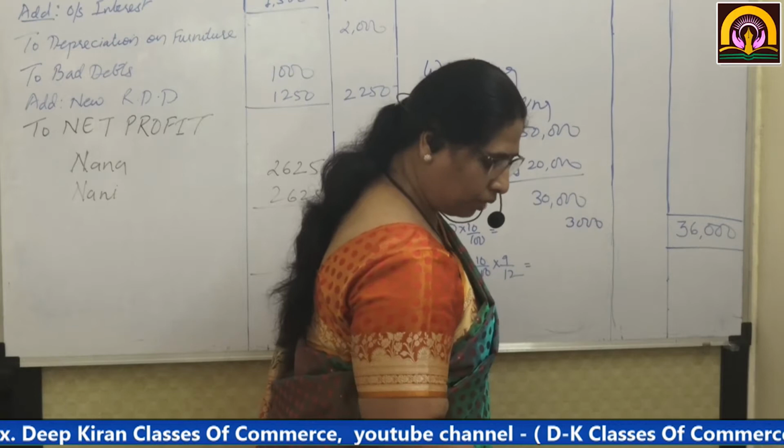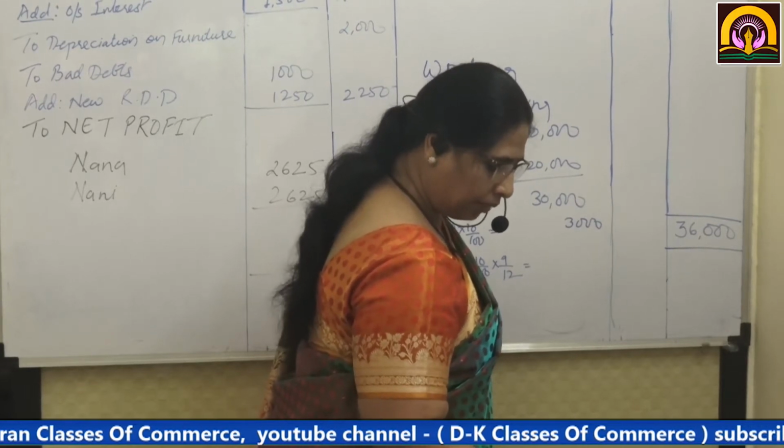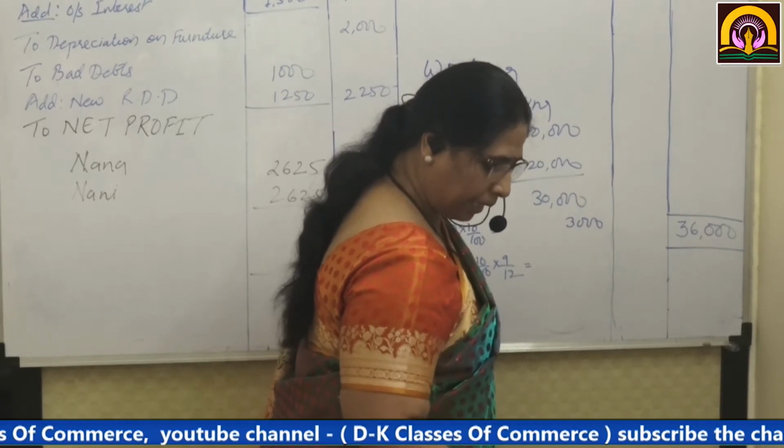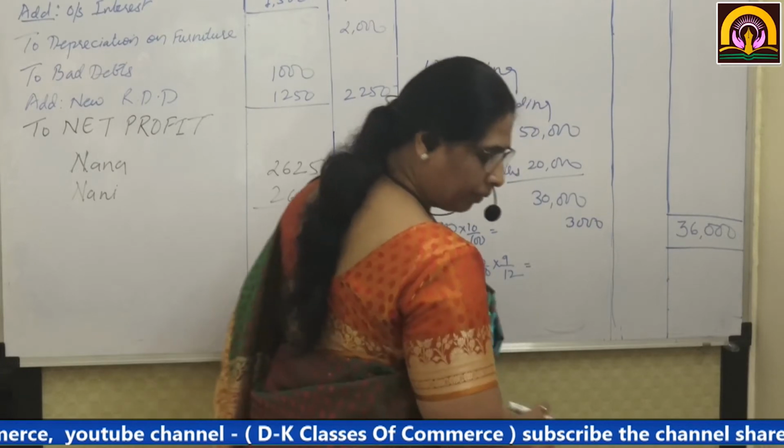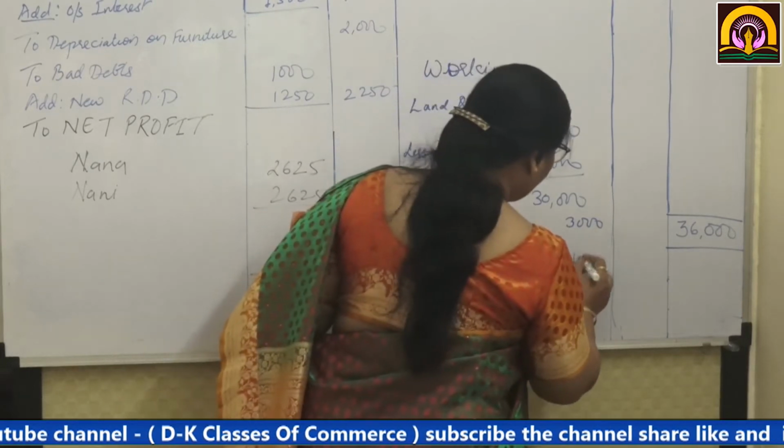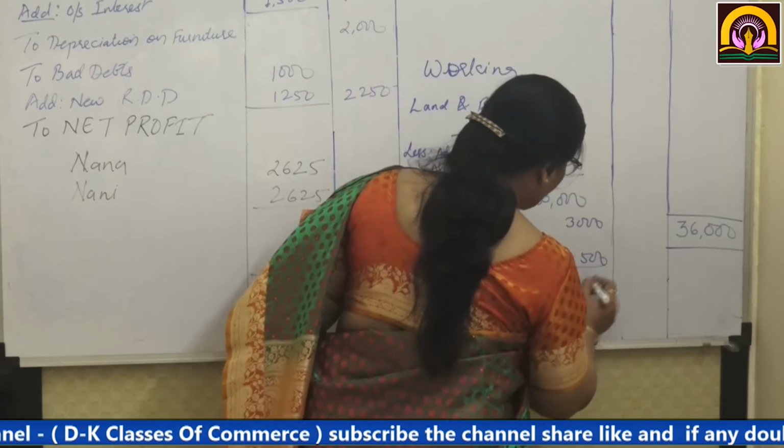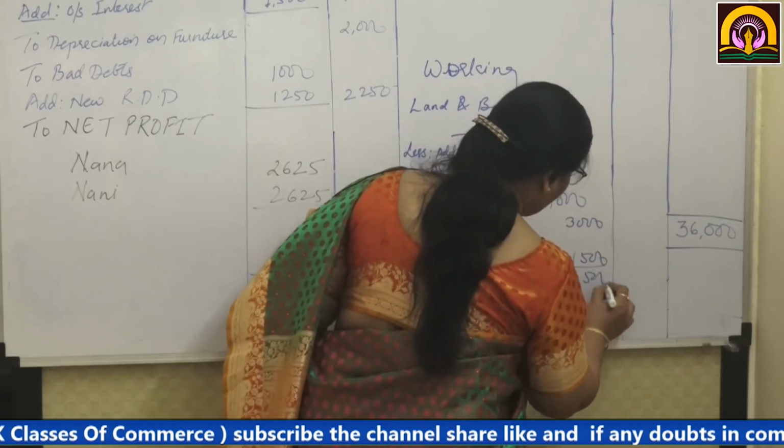That is 20,000 into 10% divided by 12 multiplied by 9, which is 1,500. So total depreciation is 4,500.